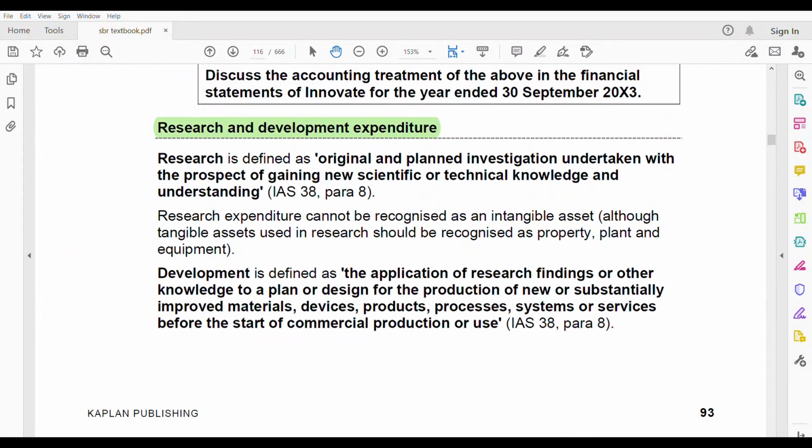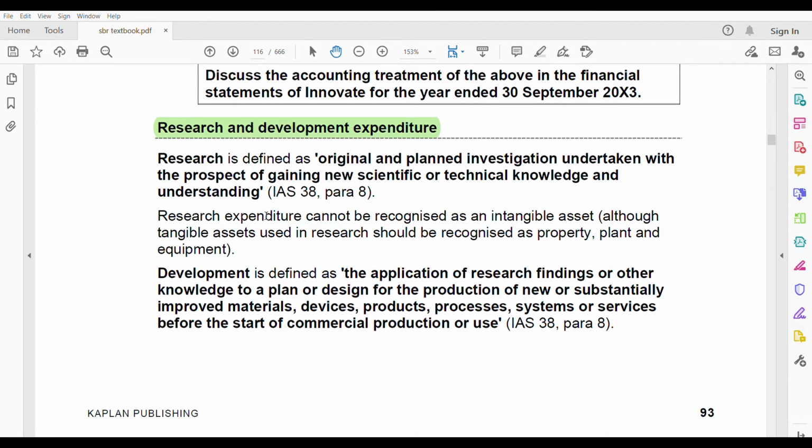So, what is research and what is development? Basically, definition and all is not important. It will not be asked, but let us just see through the definition so that you can identify that this is a research and this is a development cost in your case study. So, research is defined as original and planned investigation undertaken with the prospect of gaining new scientific or technical knowledge and understanding. It is original, right? You want to find out something. You're researching on something. You want to find some more information on an area so that you understand it better, and it is planned. Okay, that is known as research.